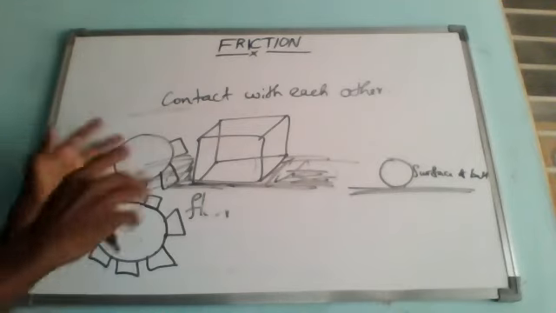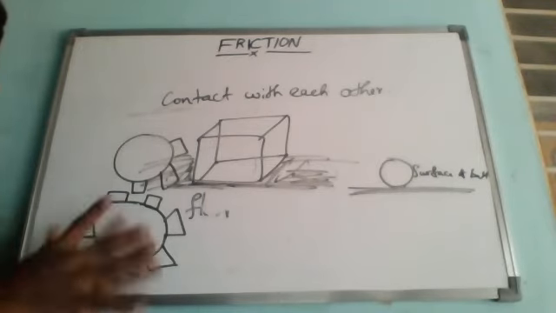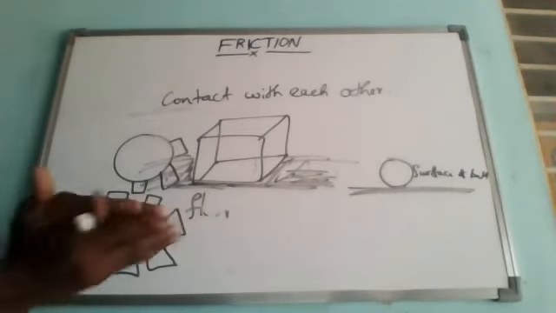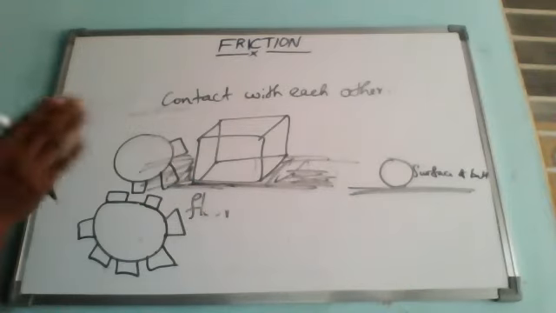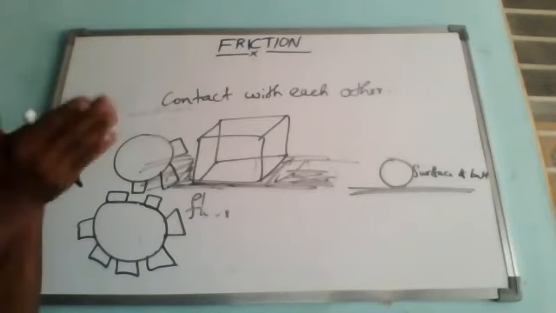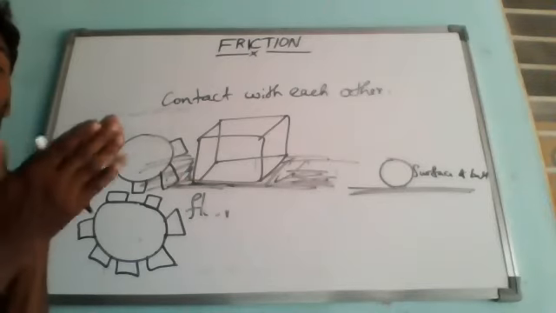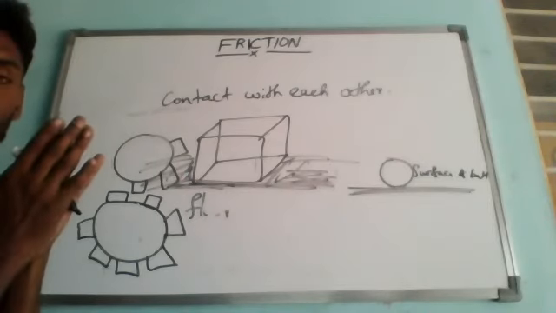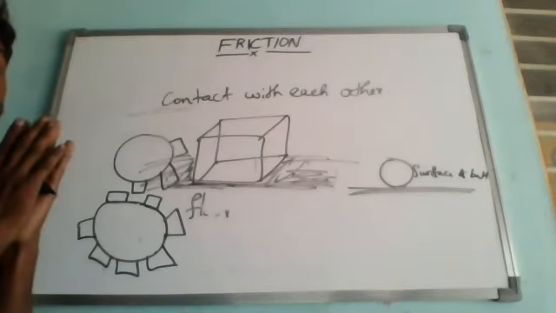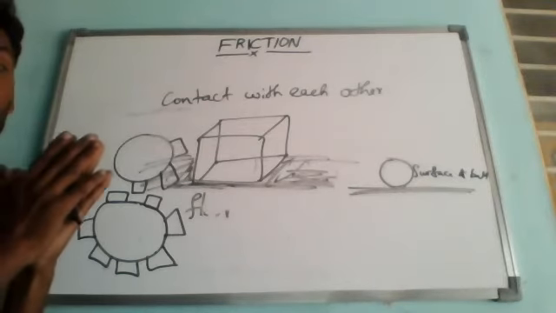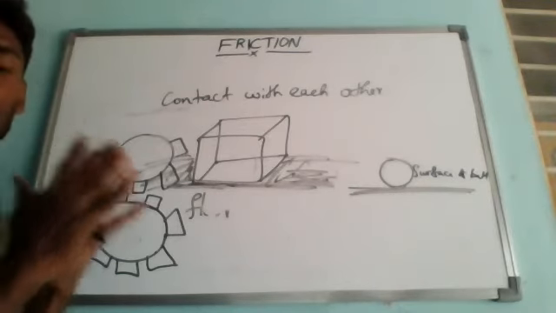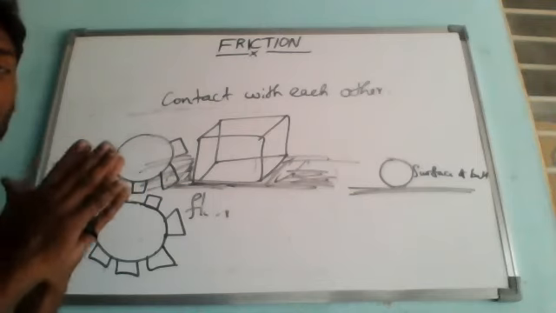So this is only called friction. From this I can say that whatever force always opposes the motion of one object over another object, when they are in contact with each other, is called friction. Understand? So friction occurs always between two surfaces which are in contact with each other. This is only called friction.